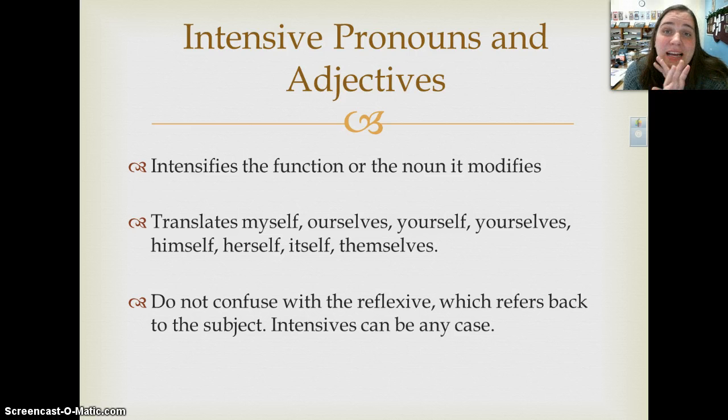It can translate as any of the selves. Intensives intensify any function, okay? So they can be any case, they can be nominative. So you need to not confuse intensives and reflexives. Reflexives always refer back to the subject, whereas intensives are just intensifying any given function or noun, okay?